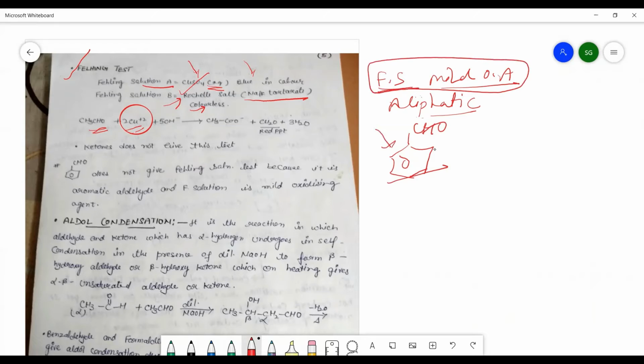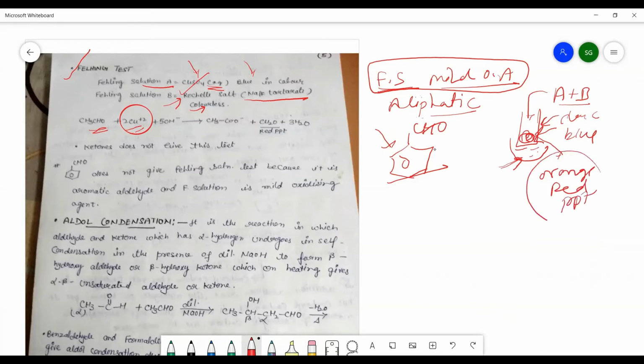For the procedure, we take a test tube and add the sample to it, suppose you are taking acetaldehyde, and then add a few drops of Fehling's solution A and the same amount of Fehling's solution B. You will get a dark blue color in the test tube. Heat the test tube on a water bath, and after some time, 5 to 10 minutes, you will see the appearance of an orange red color.